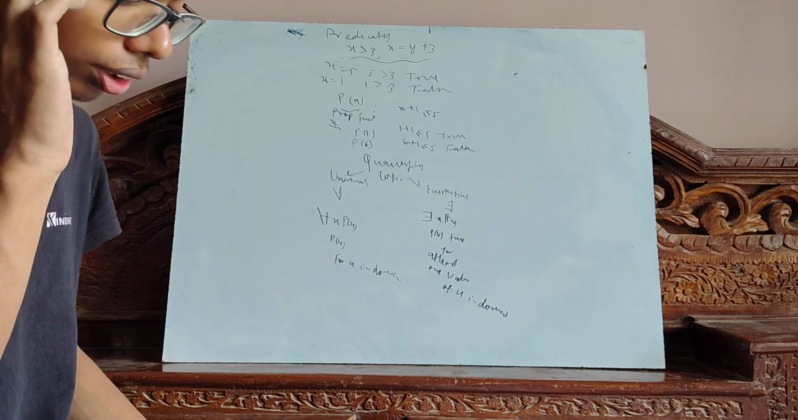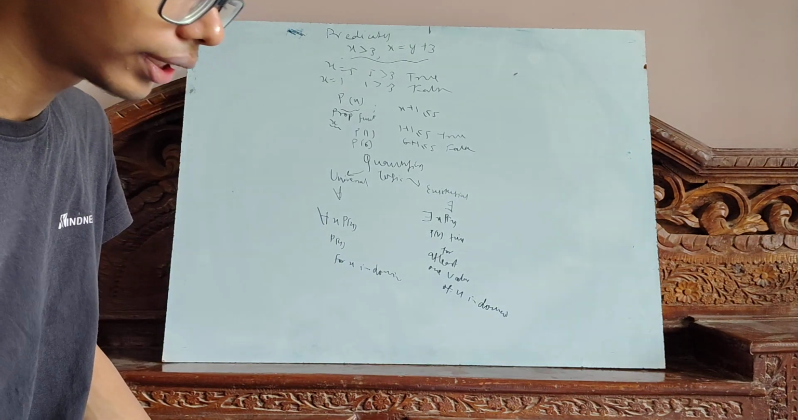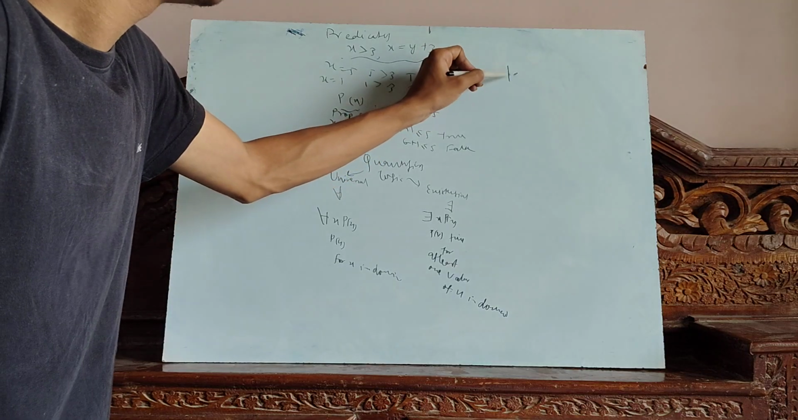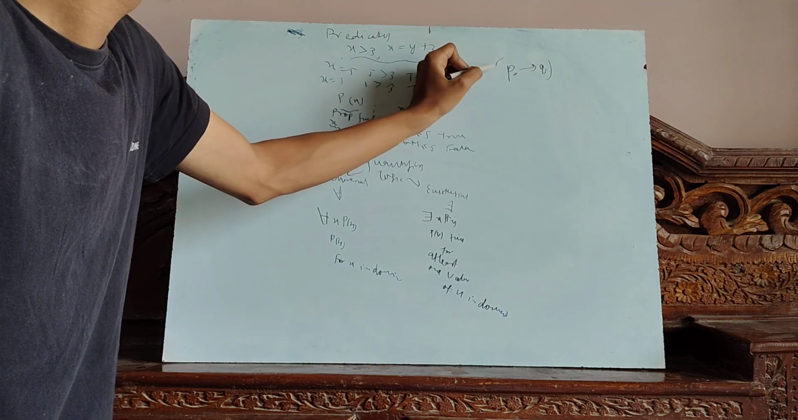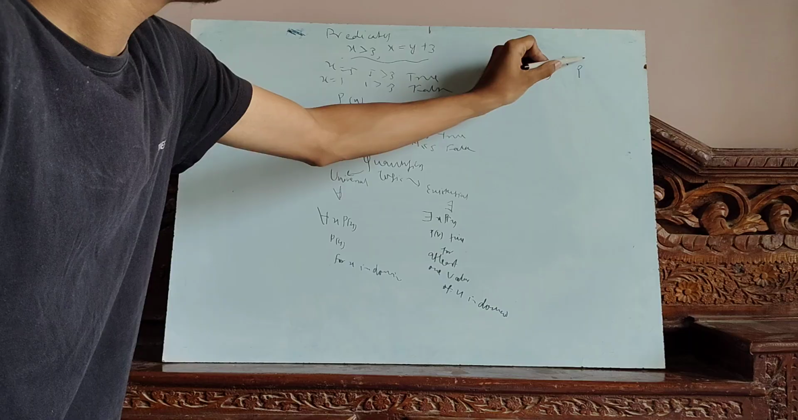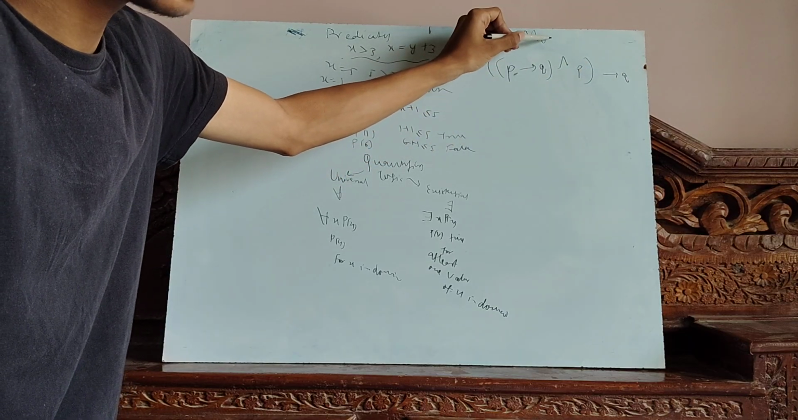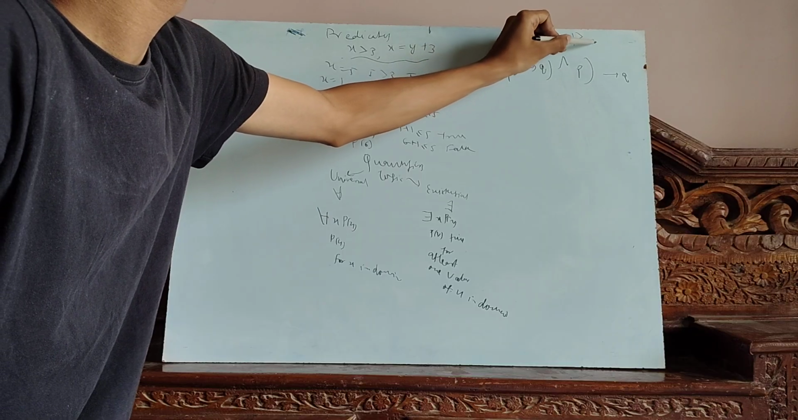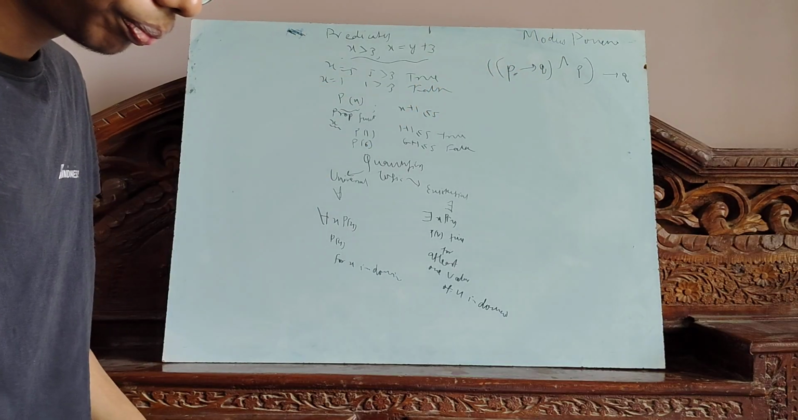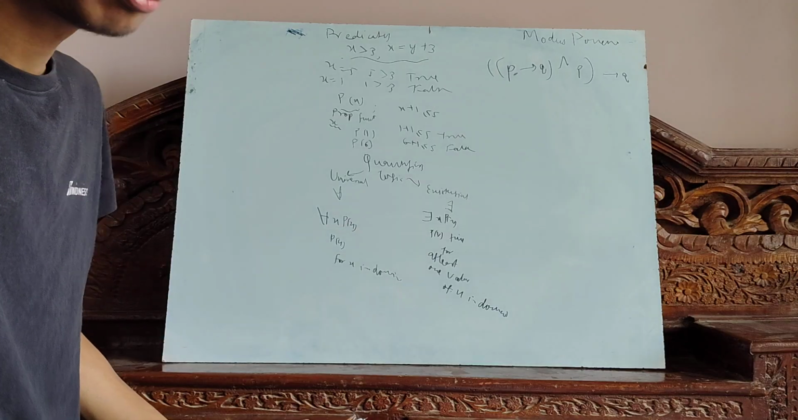Now, what is modus ponens? So, P implies Q, and P, together imply Q. This is my modus ponens. Now, what does it physically mean?